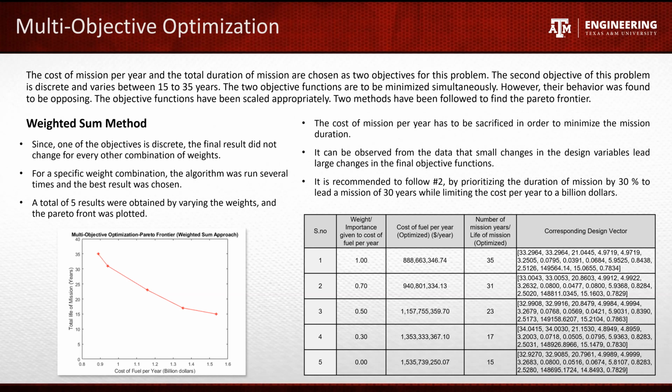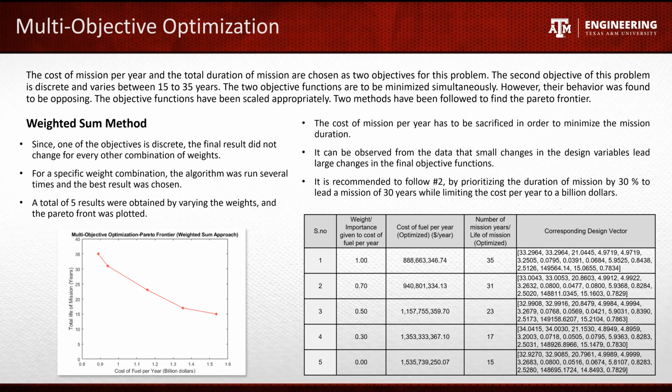Various runs were carried out by changing the weights assigned to both the objectives. Since our second objective is a discrete function, the final result did not vary significantly for some weight combinations. For 5 weight combinations mentioned in the given table, a Pareto front was plotted, as you can see in the left figure. For the combination of weights which gave the least output parameters, the genetic algorithm was carried out several times to ensure that the value obtained was close to the global minimum.